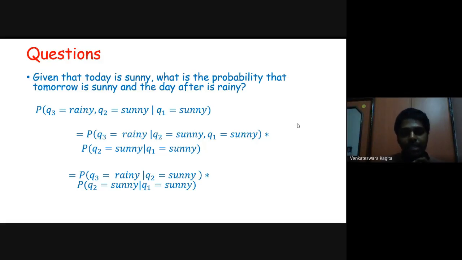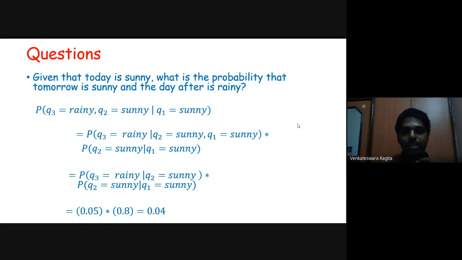So the transition probability from sunny to rainy is 0.05, and the transition probability from sunny to sunny is 0.8. That we can see in the table or the state diagram given in the previous slide. These are the transition probabilities that can be obtained directly or are given to us.